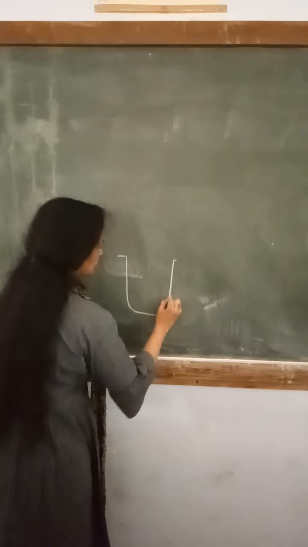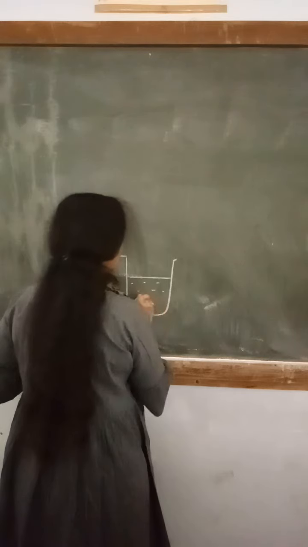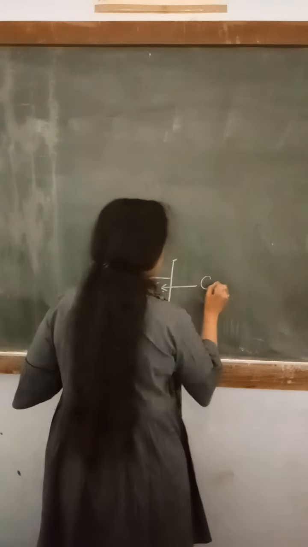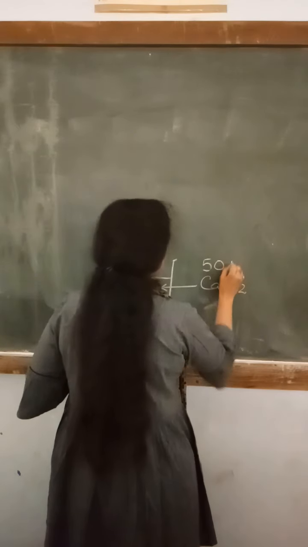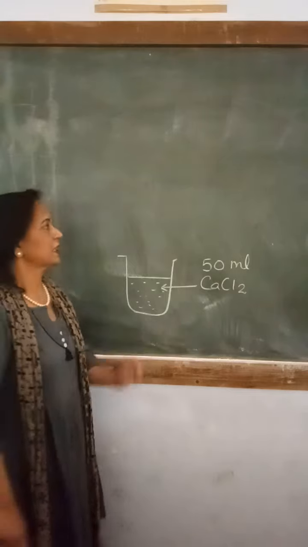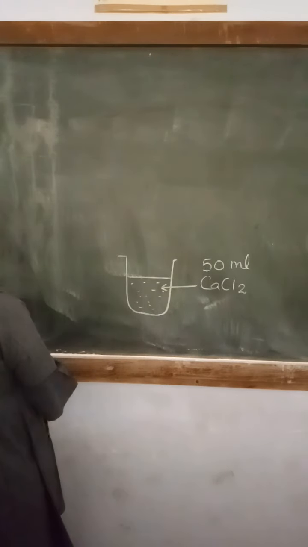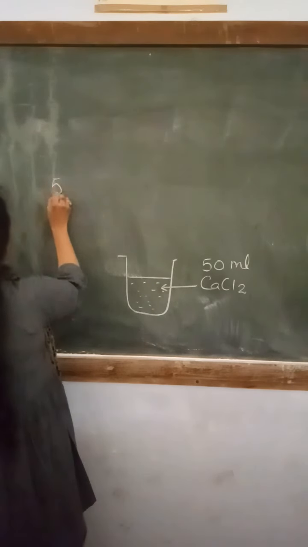First of all, we will take a beaker, and in this beaker we will fill calcium chloride, and roughly we take 50 ml of calcium chloride. Now we will take sodium alginate. Sodium alginate will be taken in a quantity of 50 ml.